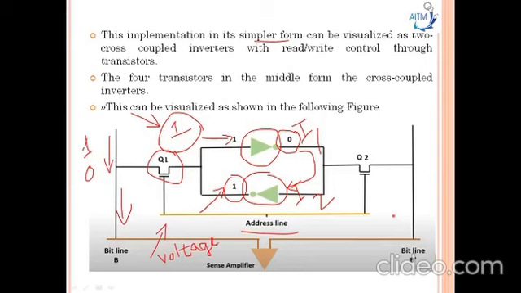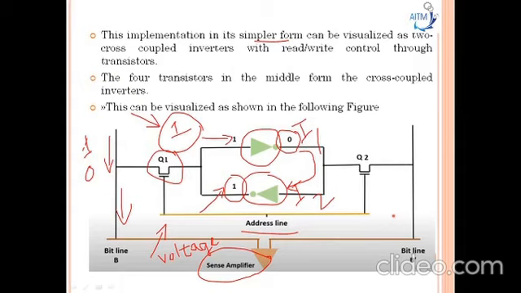And this voltage is sensed by the sense amplifier here. For write operation, whatever data we want to insert into the memory, we will provide it to the bit lines B and B bar. If logic 1 is applied to one bit line called B and complement logic 0 is applied to the B bar here. So this will switch on the pass transistors and bit line voltage will be applied to the inverter circuit. In this way, the inverters of bit lines will be latched in the inverter circuit here.